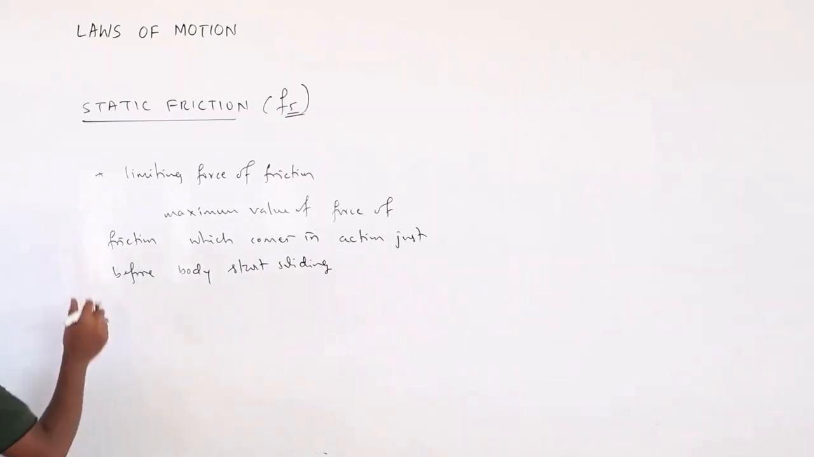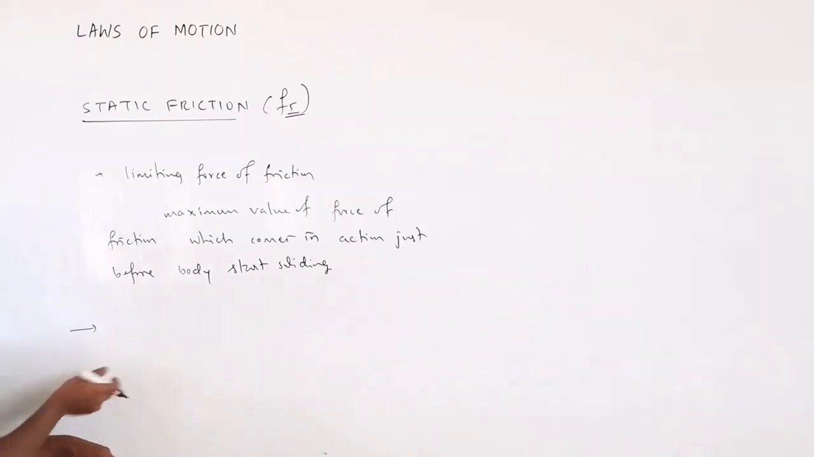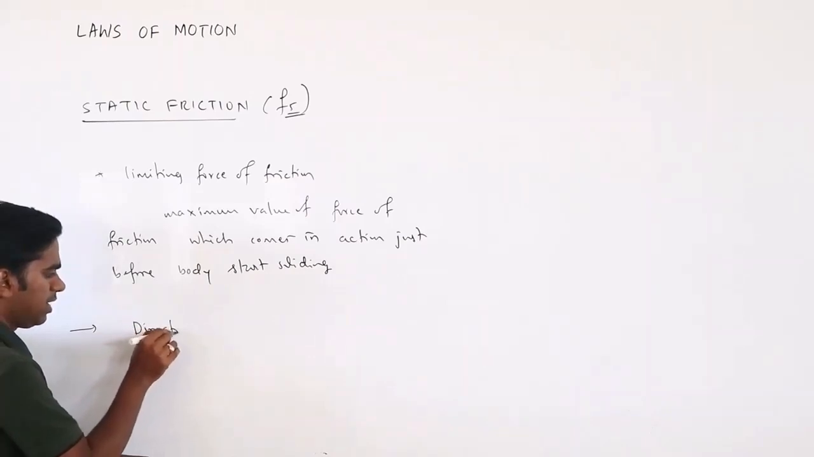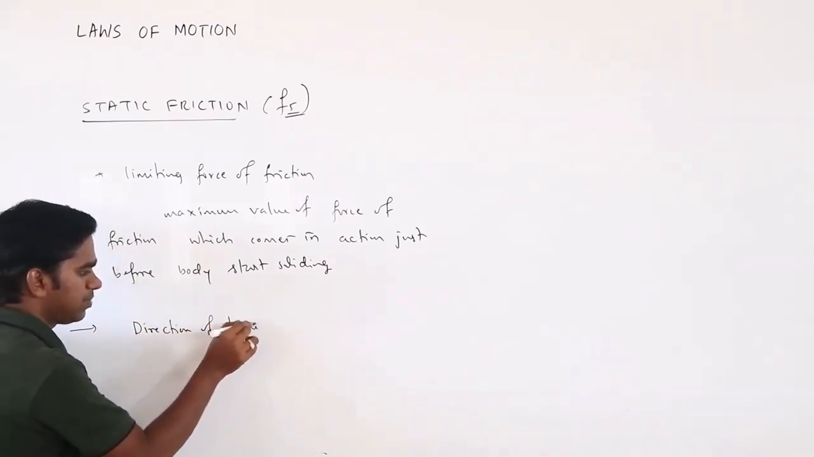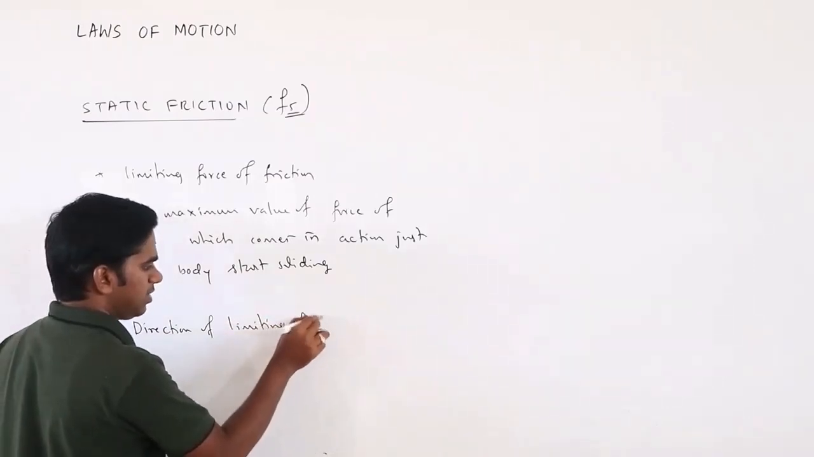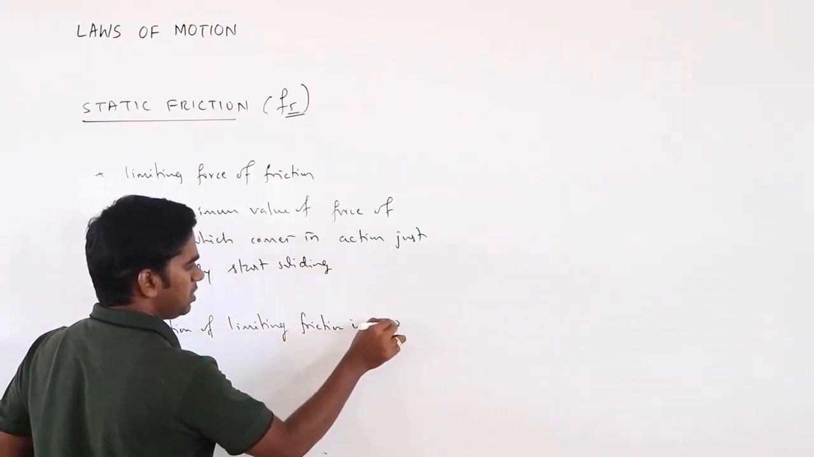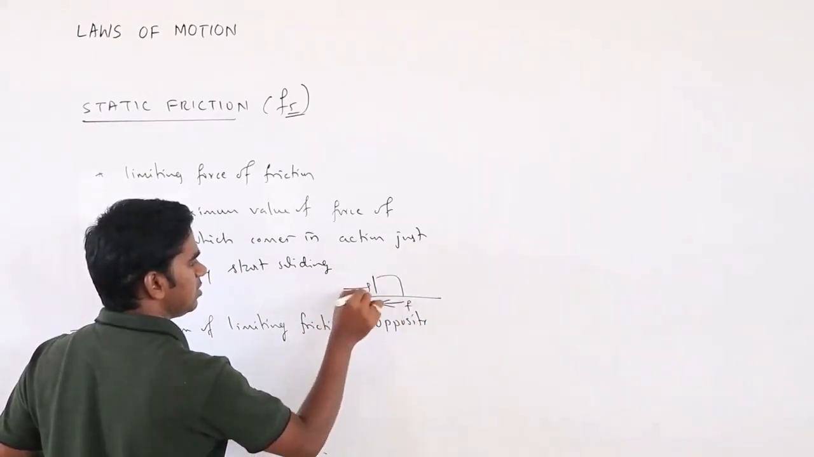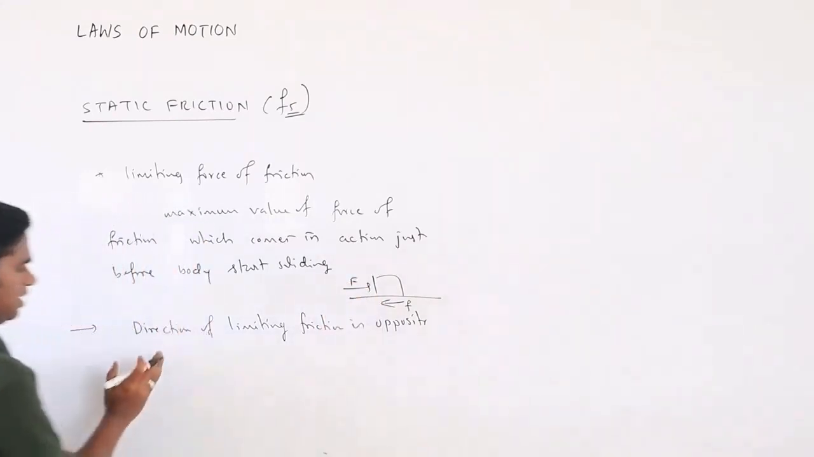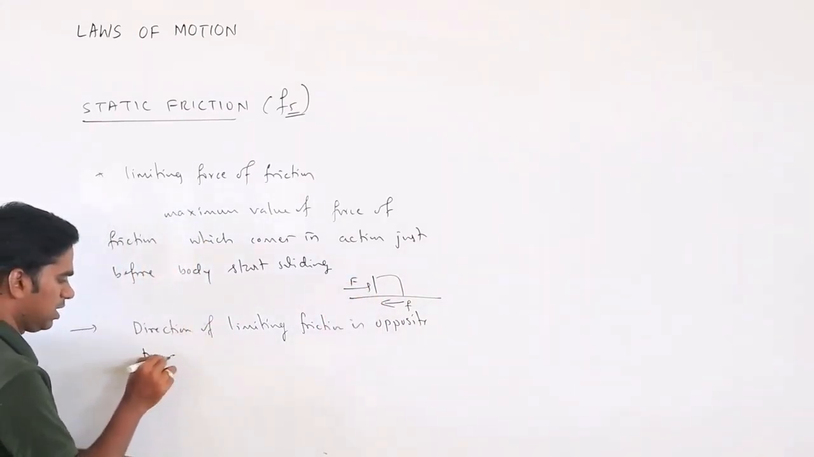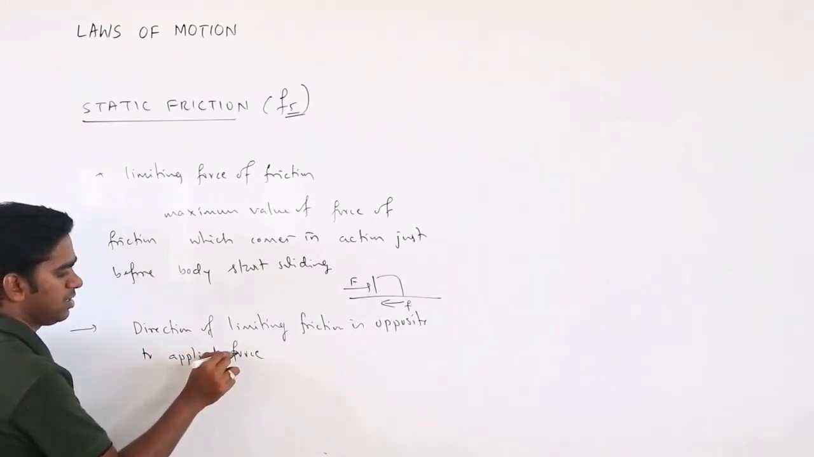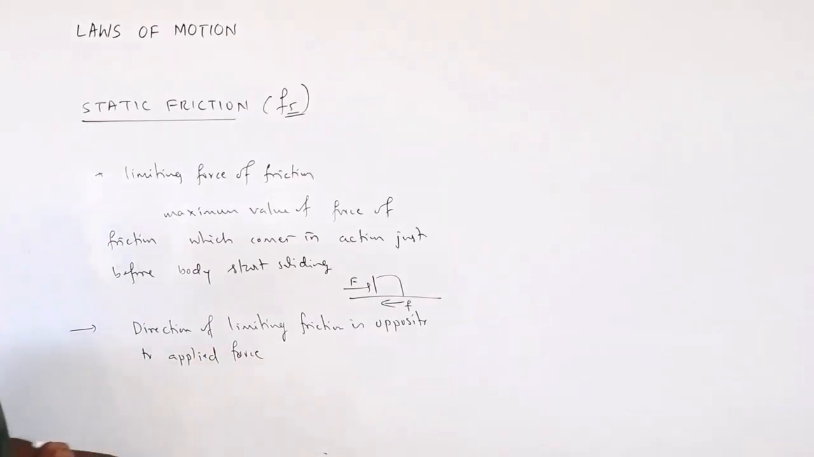So there are laws of limiting friction. There are some points we call them laws, but they are just points. What is the direction of this limiting friction? If there is a body, friction will be in this direction, and this is the applied force. So the direction of limiting friction is opposite to the applied force or external force.